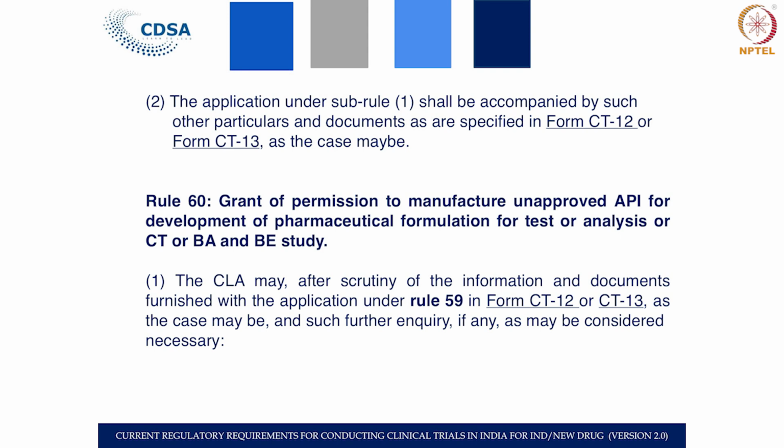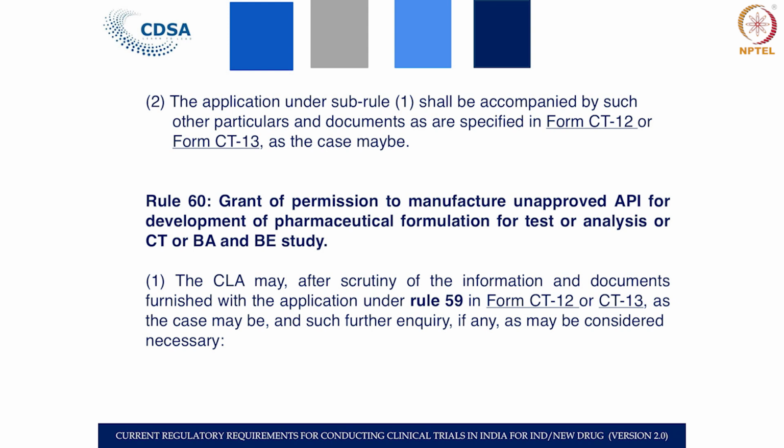The fourth schedule includes the documentation requirements as applicable for this particular submission, as well as the fees, and the fees are in all cases the same for this new drug for the purpose of clinical trial. It is always 5,000 per product, and when you have a rejection for your application and you go for an appeal, there is a fee of 2,000 per product. The documentation, as I said, is specified along with this form CT12 or CT13.